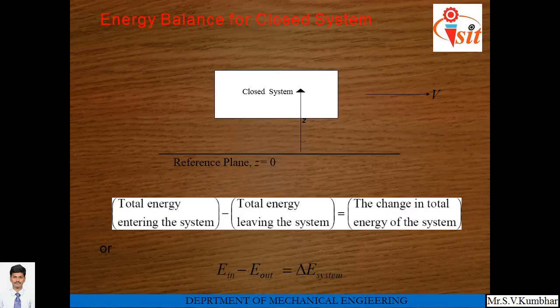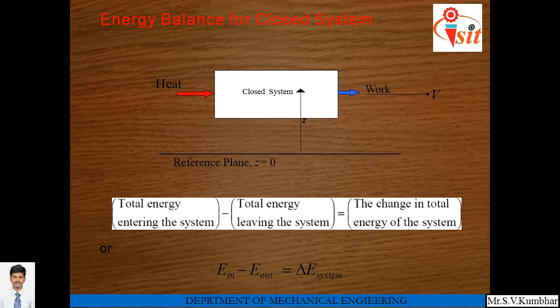We will see once again the energy balance for a closed system. If it is a closed system like a piston and cylinder arrangement, whatever amount of heat is supplied to that closed system, some amount of heat is utilized for conversion into work, and the remaining heat energy is used to raise its internal energy.